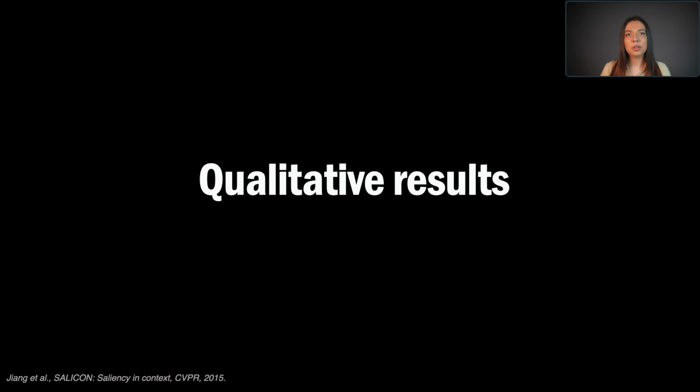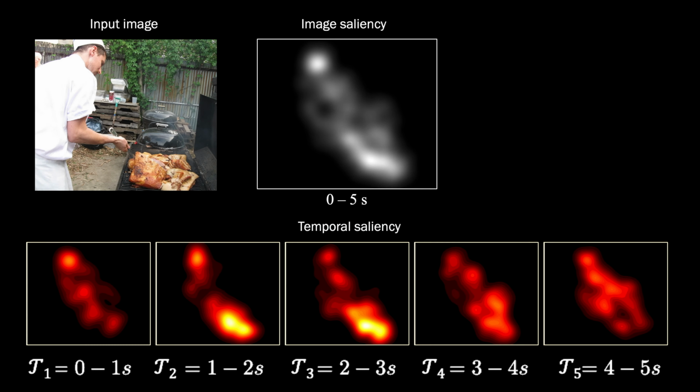Qualitatively, we show the significance of modeling temporal patterns on the SALICON dataset. We show image saliency as the grayscale maps for the whole observation duration. Red-yellow maps show the temporal saliency maps for 1-second intervals. Our model can predict the temporal saliency of each slice and track attention shifts between regions over time.